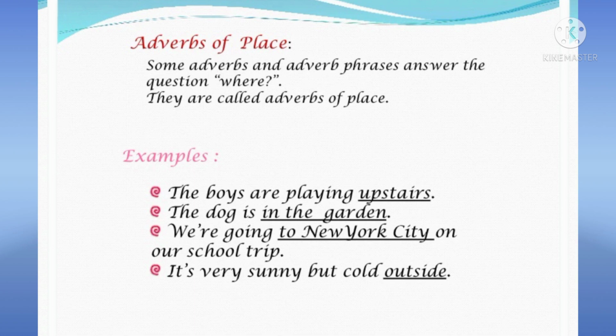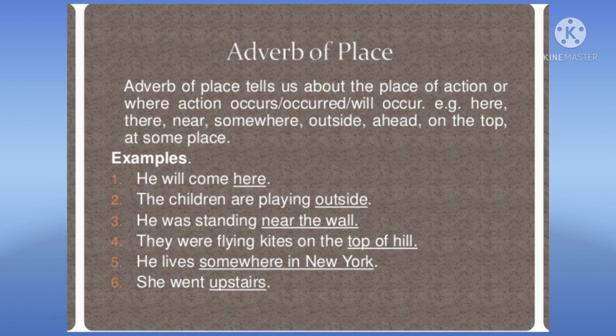The dog is in the garden. Where is the dog? In the garden. So it tells about the place. Again, we are going to New York City on our school trip. Where are you going? For that you will get the answer New York City. It's very sunny but cold outside. Okay, where is it cold? Outside. So an adverb of place answers the question where.